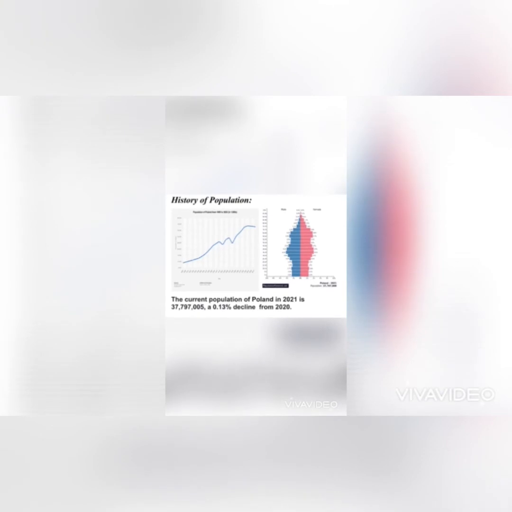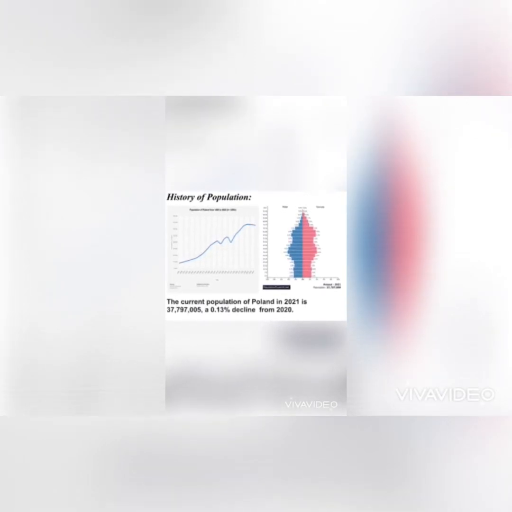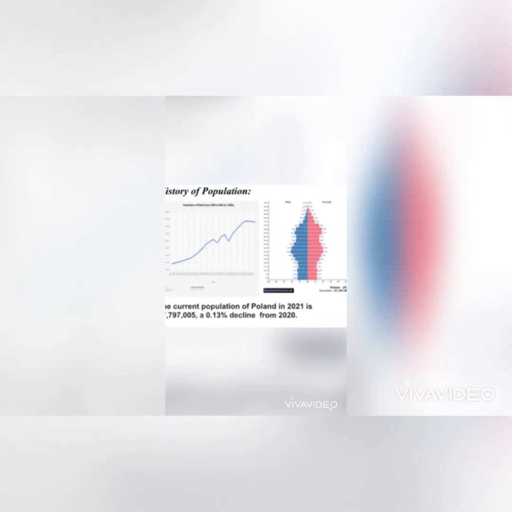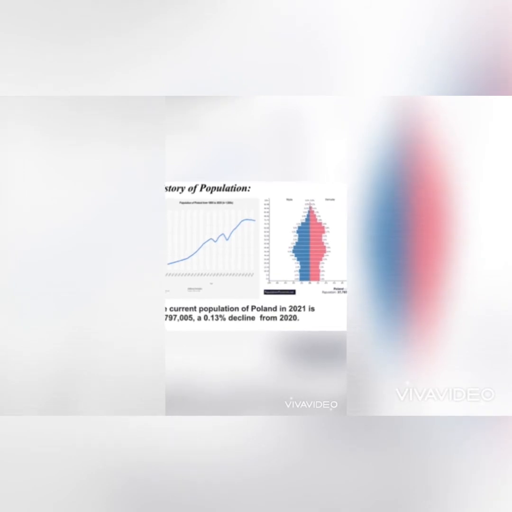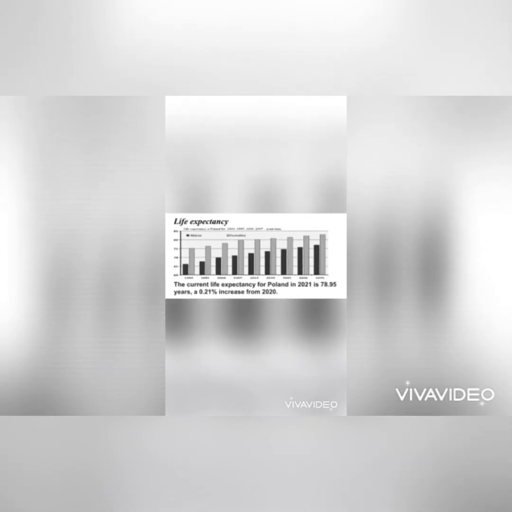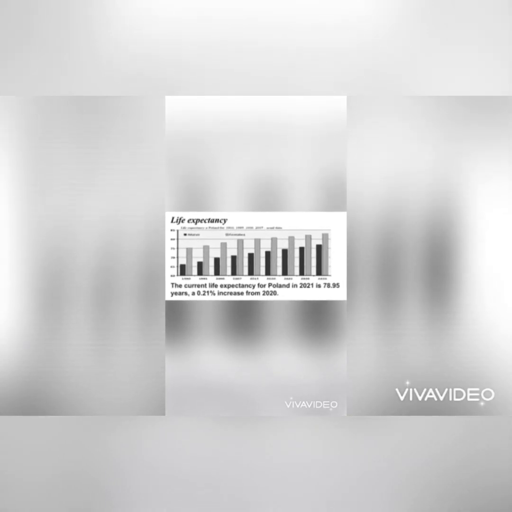The current population of Poland in 2021 is 37.7 million, a 0.13% decline from 2020. Life expectancy for Poland. The current life expectancy for Poland in 2021 is 78.95 years, a 0.21% increase from 2020. Infant mortality. The current infant mortality rate for Poland in 2021 is 2.9 deaths per 1,000 live births, a 3.1% decline from 2020.